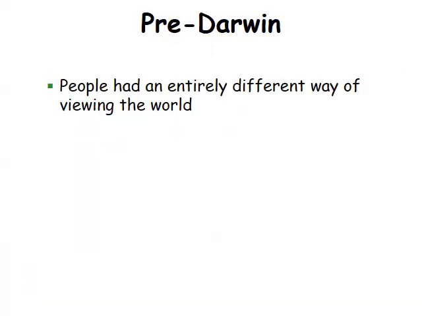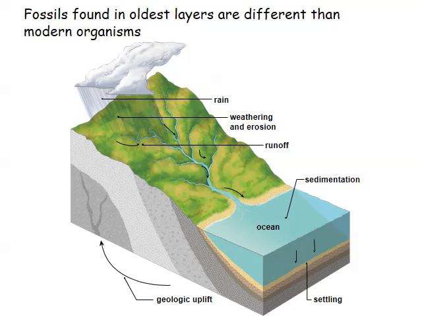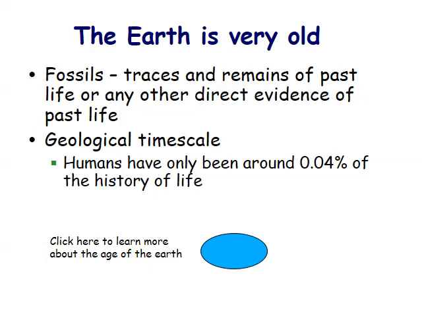These observations that Darwin had led him to believe that biological evolution occurs. And this was very contrary to the belief at the time. The pre-Darwinian view was heavily influenced by theology, and the idea was that all organisms were created simultaneously and that each organism is fixed and unchanged. The explorers collected many fossils. The Earth is very old, much older than it was believed to be prior to Darwin's times.